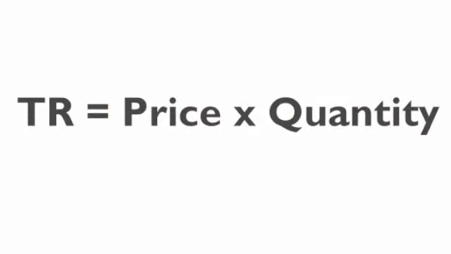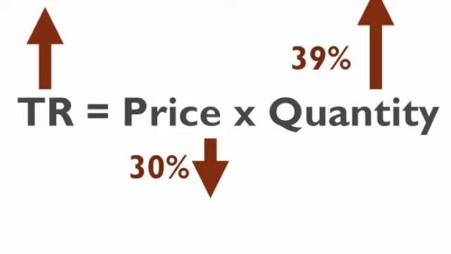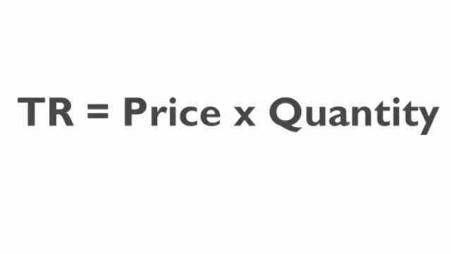And I think I have another visual here one more time to see that, right? The price goes down by 30%. What we're saying here is that the quantity will go up by 39%, and total revenue collected from iPads will actually go up. So based on this, then we can say that